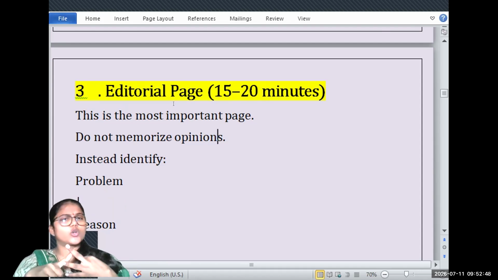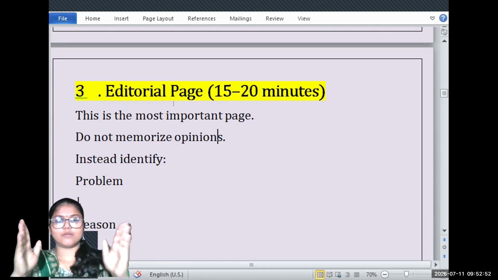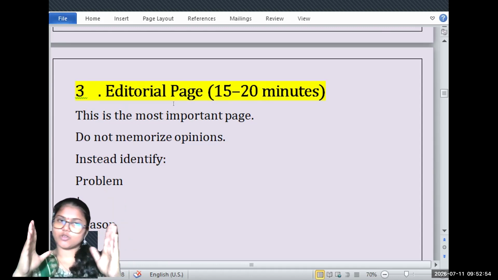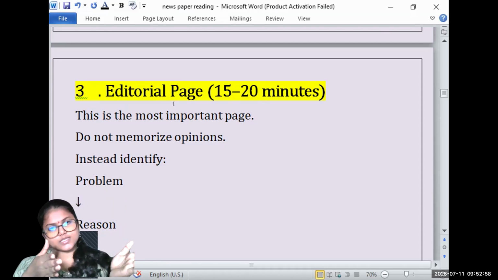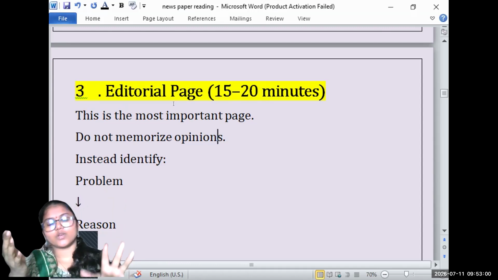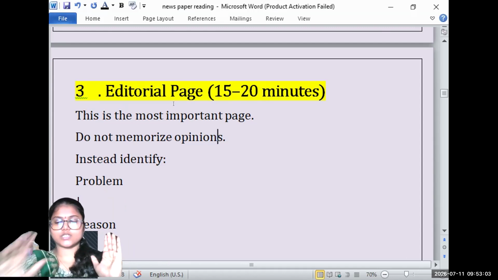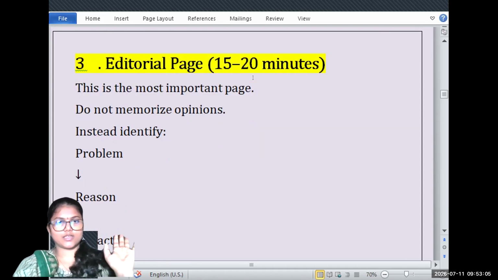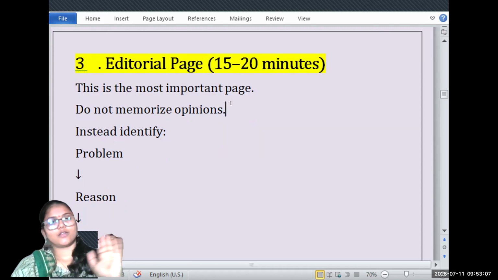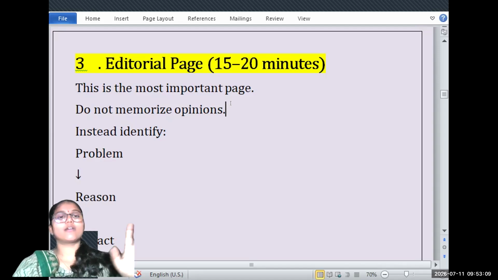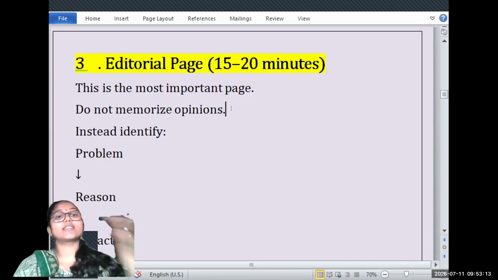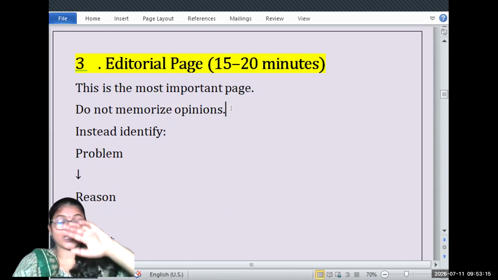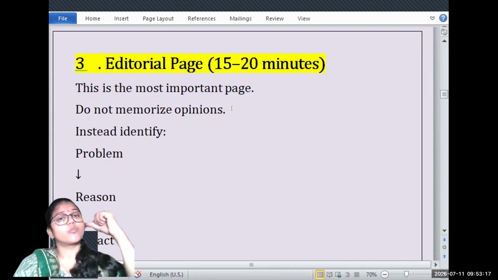If you're going on a tour, don't go, at least for this 1 year. Give time for the preparation, because if you give time to UPSC, UPSC will give time to you. So give time for the studies, don't go here and there. If it's very important, then you can go. But for example, on a day when you're not able to study anything, the worst condition, you're not able to touch the book.